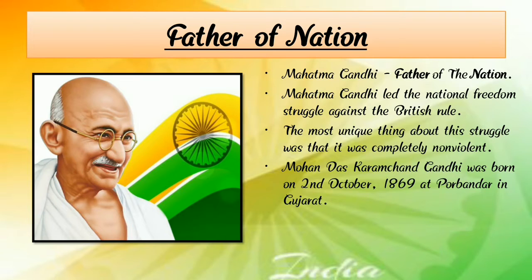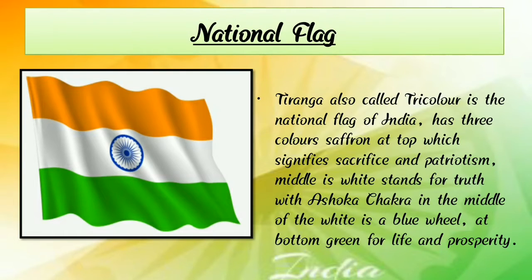Children, you all understand about Mahatma Gandhi. Now let's learn the next slide, the national flag. Here we can see a photograph of the national flag.